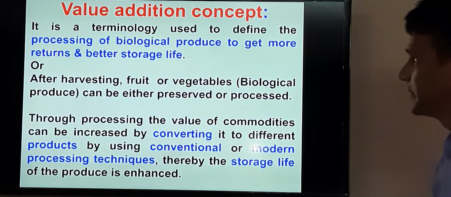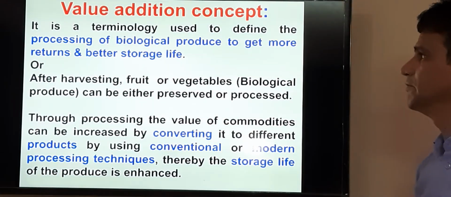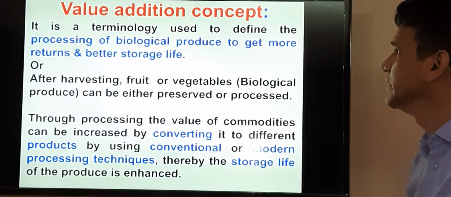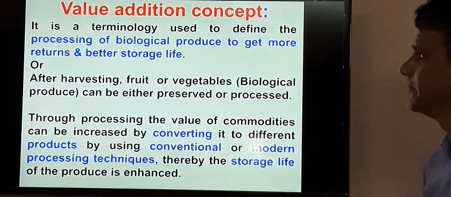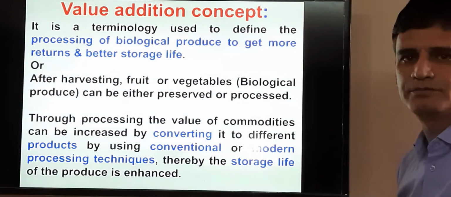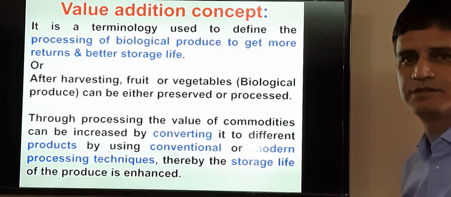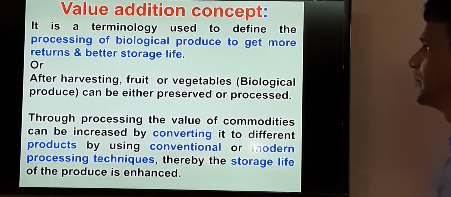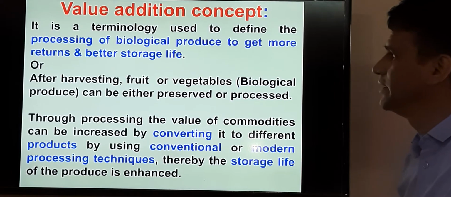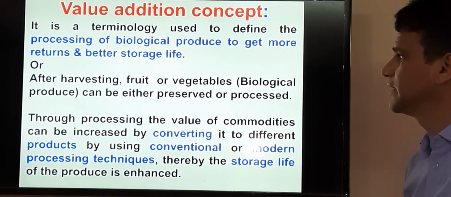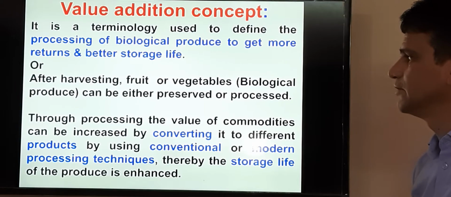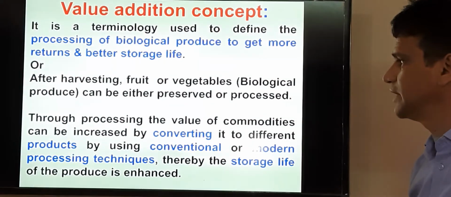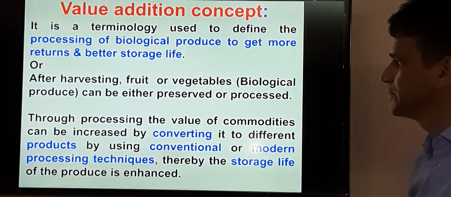And in this chapter, first of all, we should know about the value addition concept. All of you know that it is a terminology, and this terminology is used to define the processing of biological produce. Biological produce means the fruits and vegetables which we consume. So this biological produce is processed to get more return and better storage life. In other words, we can say that after harvesting fruits or vegetables, the biological produce can be either preserved or processed. In both the terms, we can use either the preserved form or the processed form.